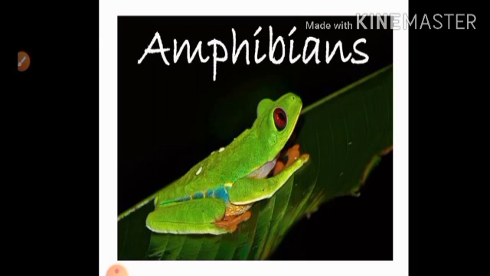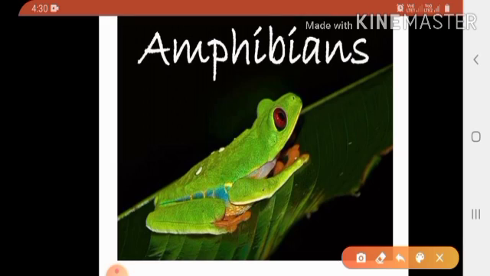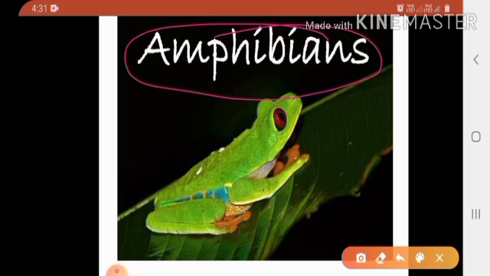Next point, amphibians. Children, amphibians means what? Some animals like frogs and salamanders can live in water as well as on land. These animals are known as amphibians. The name amphibian is derived from the Greek word amphibious, meaning living a double life. Amphibians means what? Living a double life.